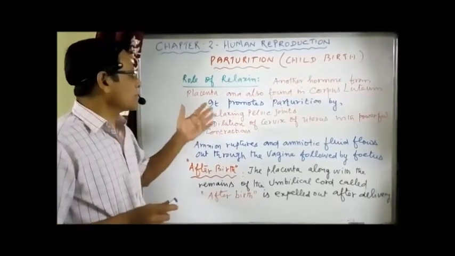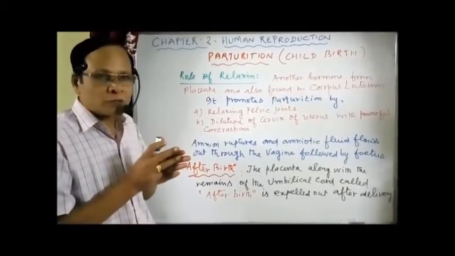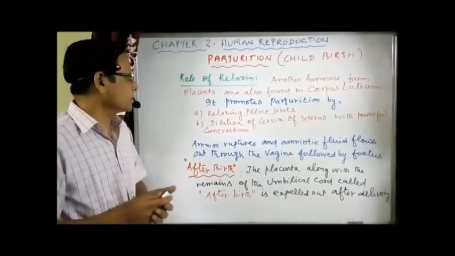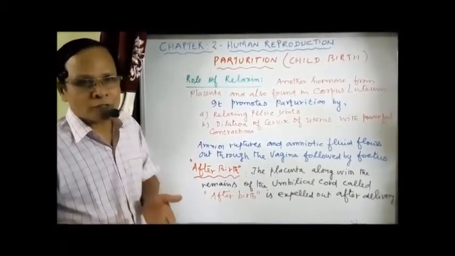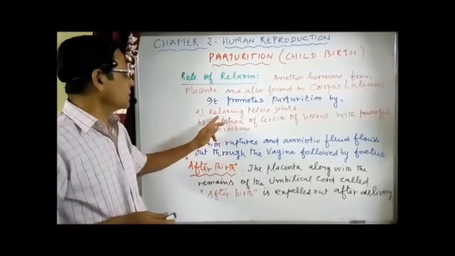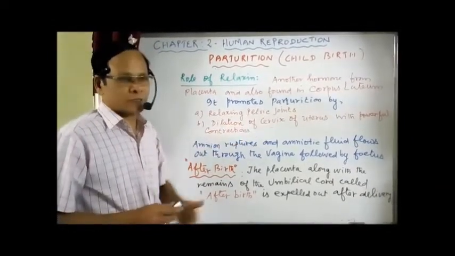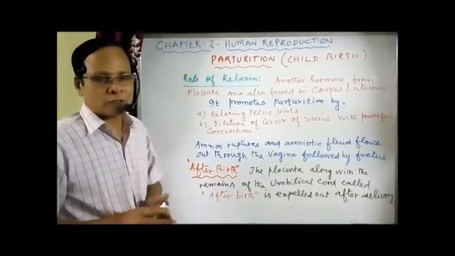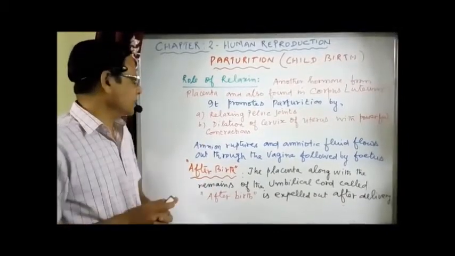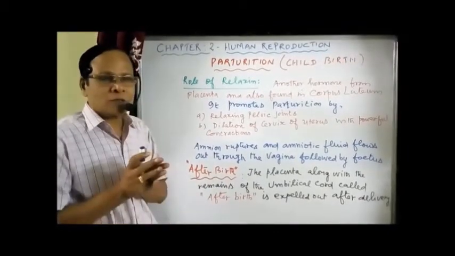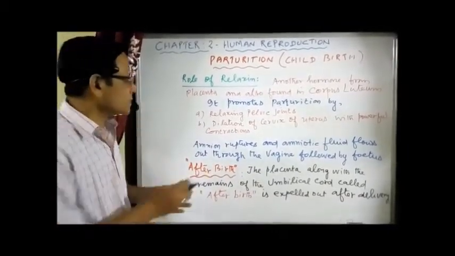Now, what is the role of relaxin? It promotes parturition by doing the following events. Number one, relaxing the pelvic joints, or we can say pelvic ligaments. Number two, dilation of the mouth of the uterus, otherwise called the cervix.